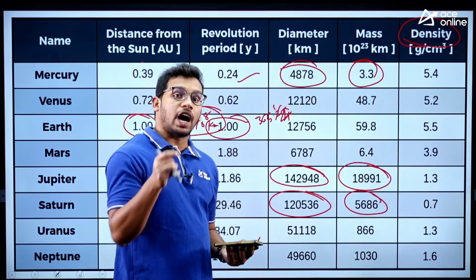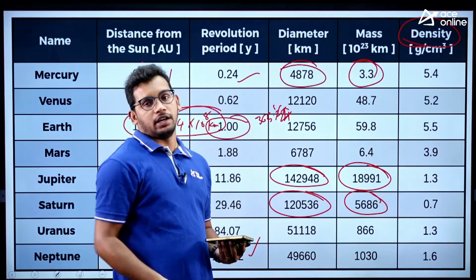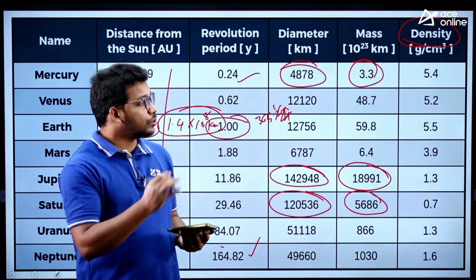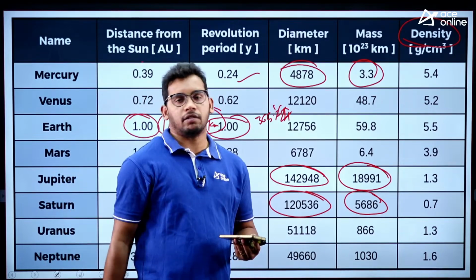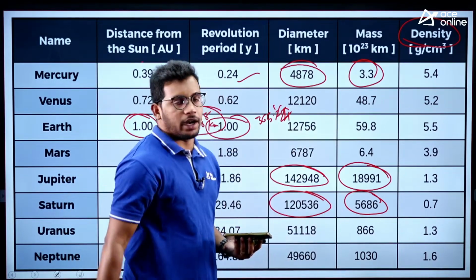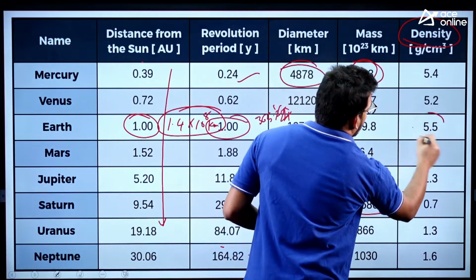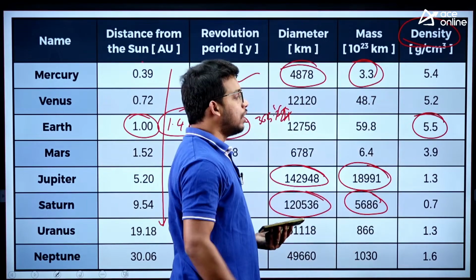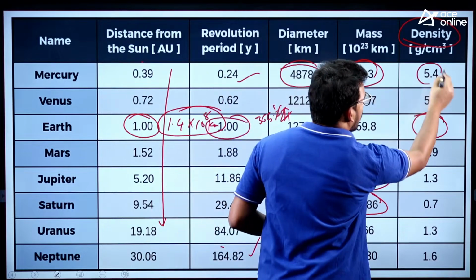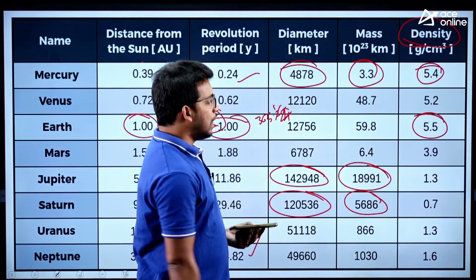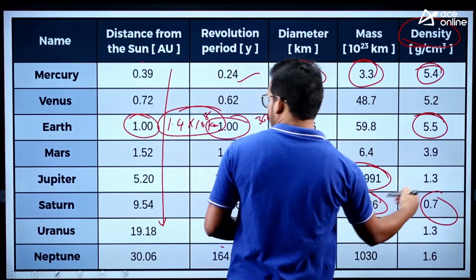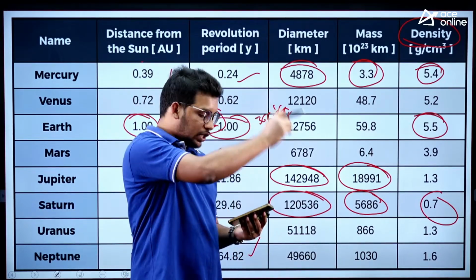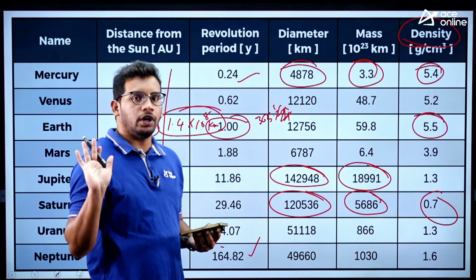Earth has the highest density among the planets. Density means how tightly it is packed, mass per unit volume. So Earth has the most tightly packed material compared to all the other planets. Earth has the highest density of 5.5 grams per centimeter cube, followed by Mercury. Mercury is also tightly packed, and the least is Saturn. So Saturn has the least density among the planets. So this factual data is also very important to remember.